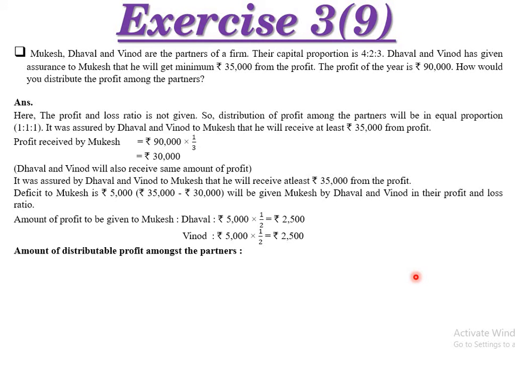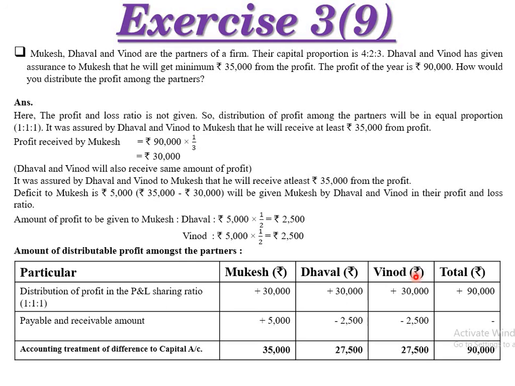So amount of distributable profit among the partners, here it is. Distribution of profit in the profit and loss sharing ratio, that is 30,000, 30,000, 30,000, on the basis of 90,000 of total profit. So all three will receive 30,000, 30,000, 30,000. Calculation like this, right? Like this calculation is done.